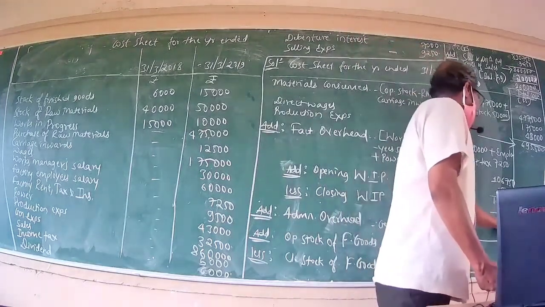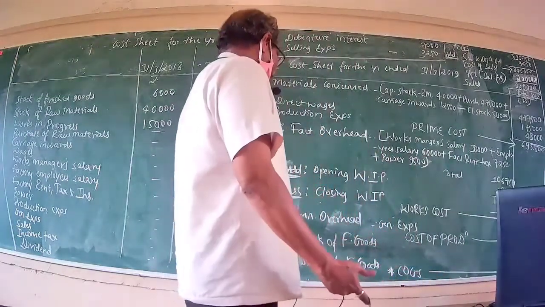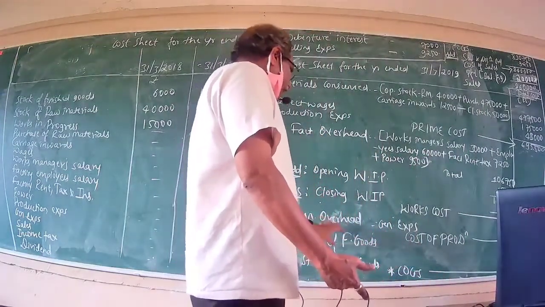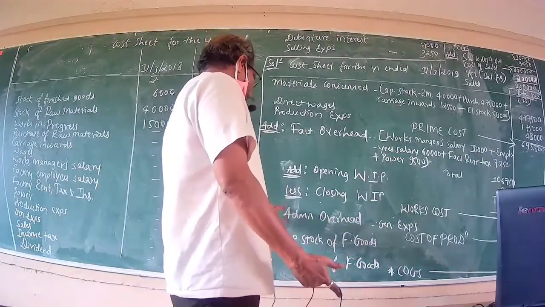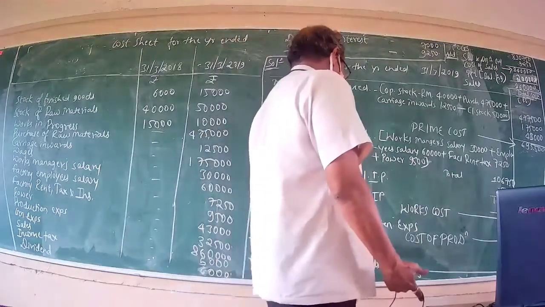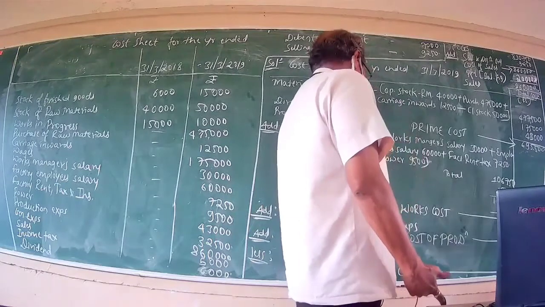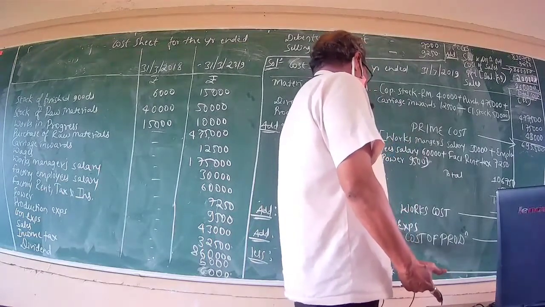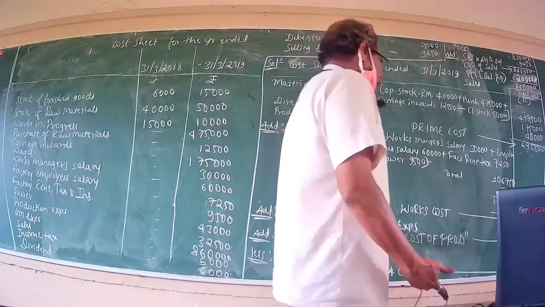Works cost stood at rupees 8,07,250. To this, we have to add office and administration overhead. In this problem, it is simply written as administration overhead; it is the same as office and administration overhead. Under the head of office and administration overhead, only a single item of expense is there, called general expense.